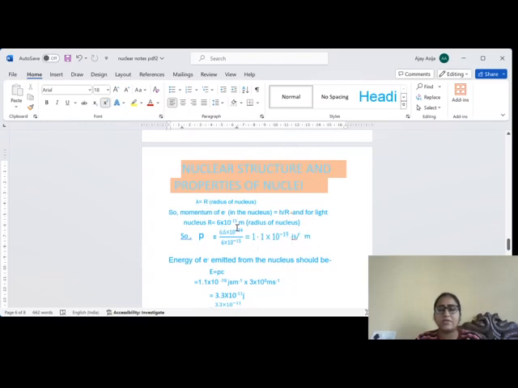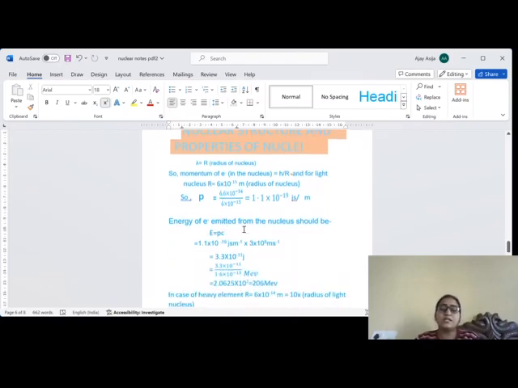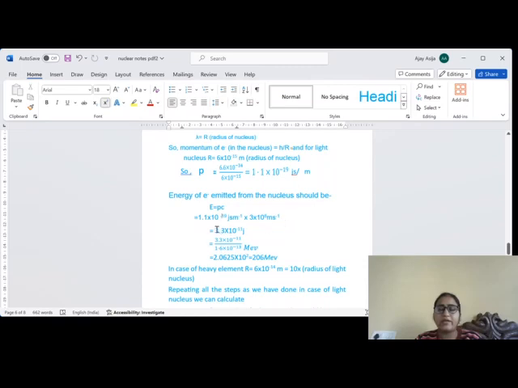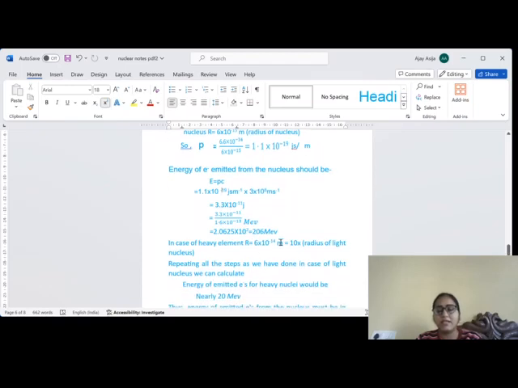The value of r is 6 into 10 raised to power minus 15 meter for a light nucleus. So the energy came out to be, the formula of energy is P into C. The value of P is taken from here, and the value of C is 3 into 10 raised to power 8, and in joules it comes out 3.3 into 10 raised to power minus 11. When converted into mega electron volt by dividing it by 1.6 into 10 raised to power minus 30, it comes to 206 mega electron volt.